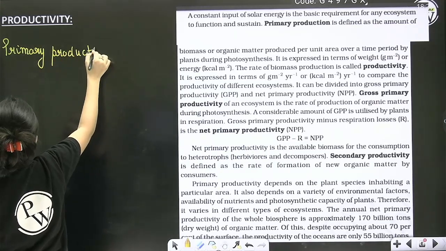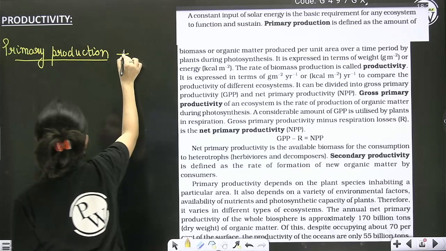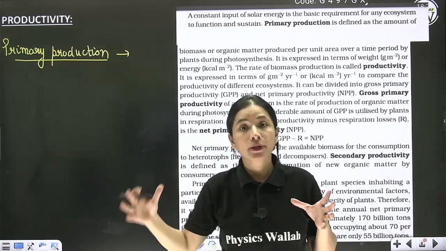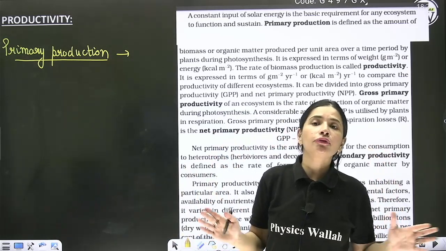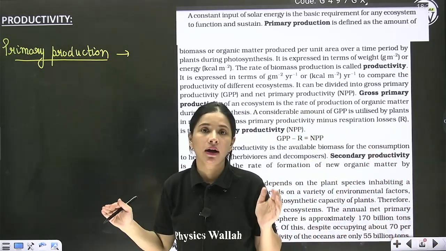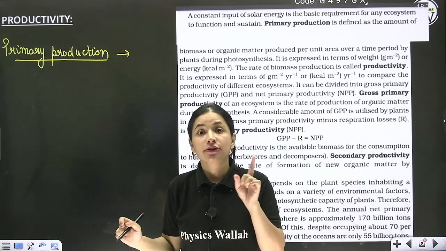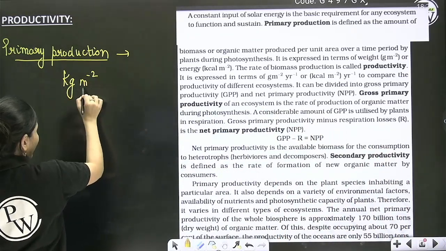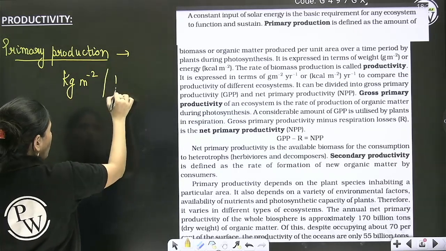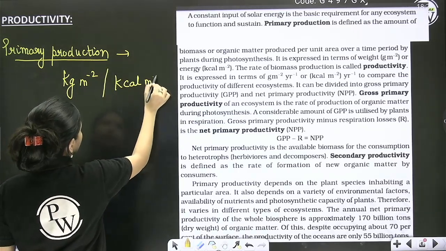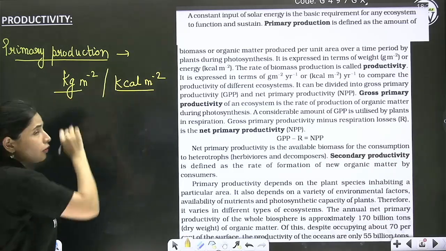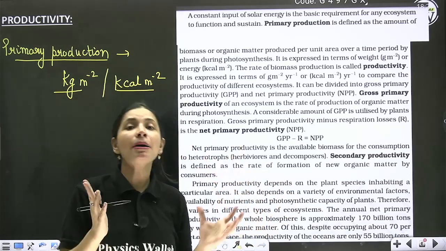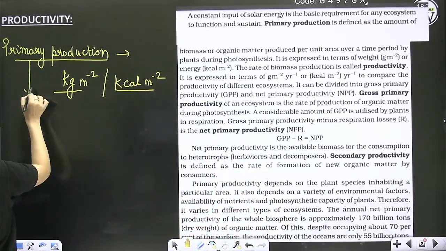What do you mean by primary production, beta? It is the amount of biomass produced by the producers over a given period of time at a given area. Yes or no? Its unit is kg per meter square if it is in terms of weight, or kilocalories per meter square if it is in terms of energy. Simply, primary production is the total amount of biomass produced. So what is primary production?